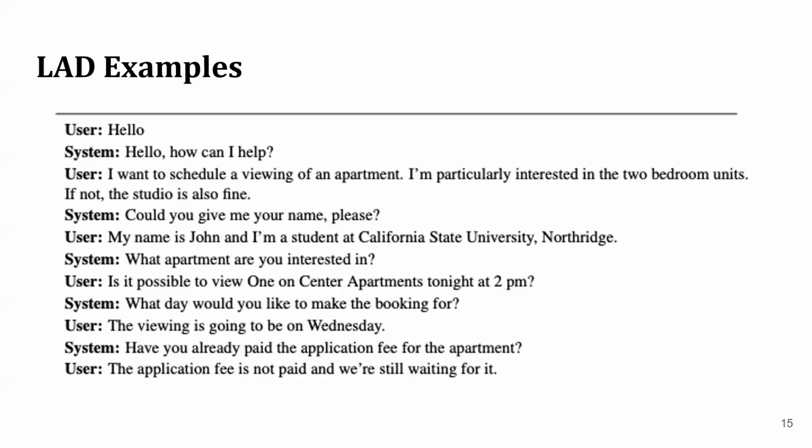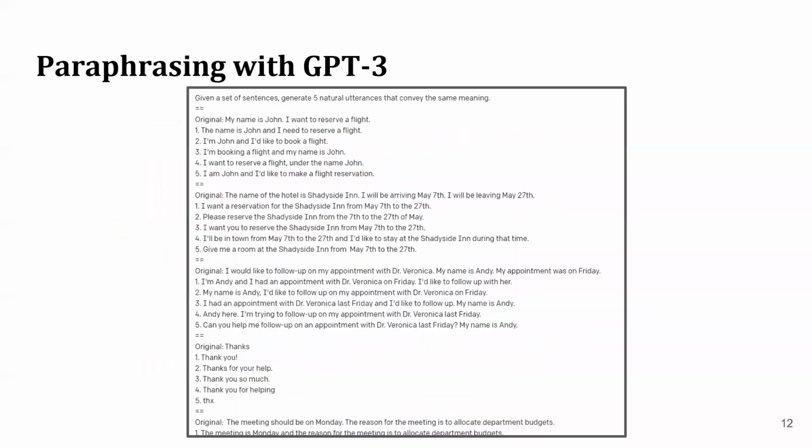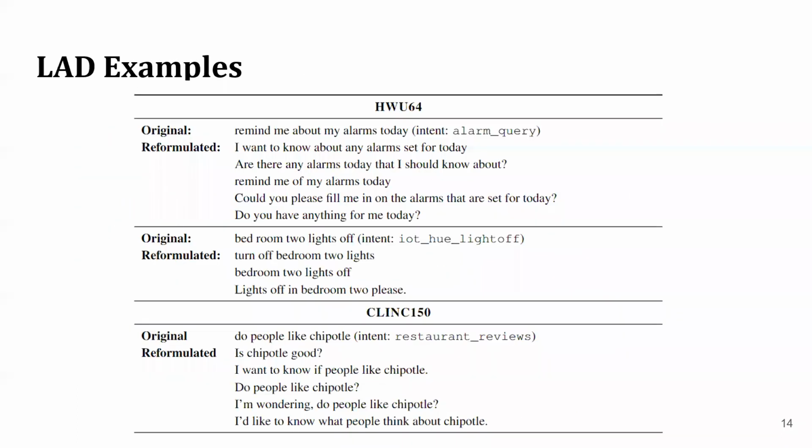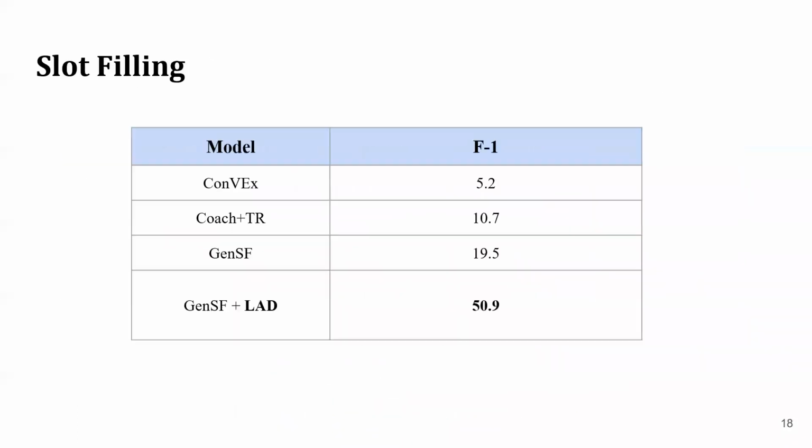Yeah, that's a great question. Certainly LAD has those issues. I don't think the data that is generated by LAD is by any means comparable to human data. I'm not sure if I put this on the slide, I didn't, but I did do an experiment, I think this is in the paper, where we took GenSF, and rather than training it with all the data produced by LAD, we trained it on 64 utterances that were written by humans. And that outperformed this 50.9 number. That just goes to show that the human data will always be better, even if there are issues like that.